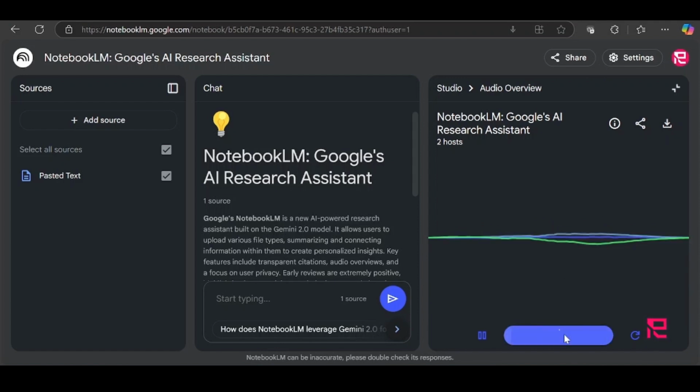Hey, go for it. Hey guys, what are the 5 best features of NotebookLM in summary?